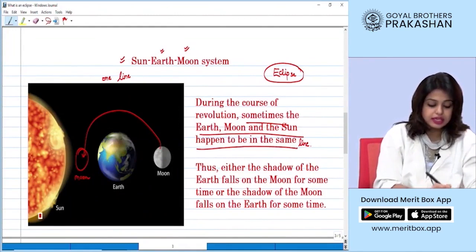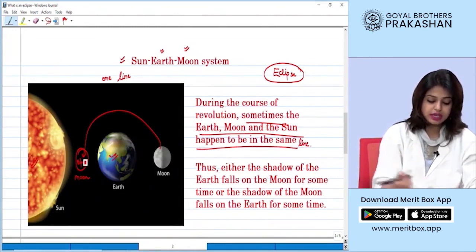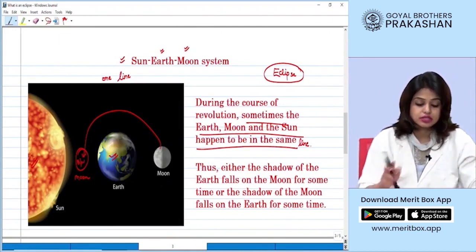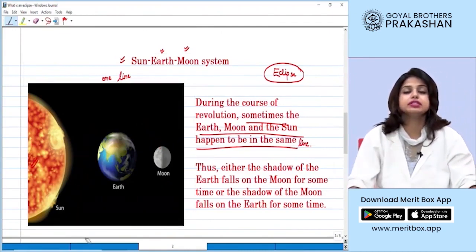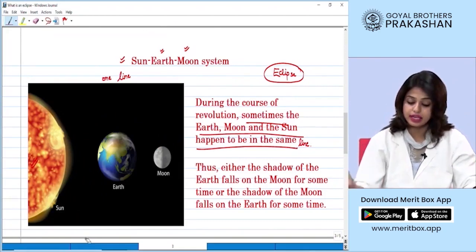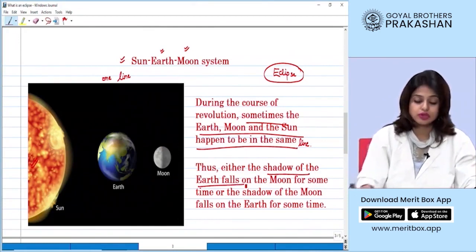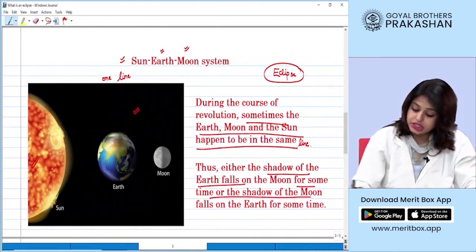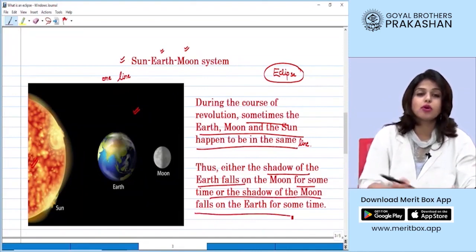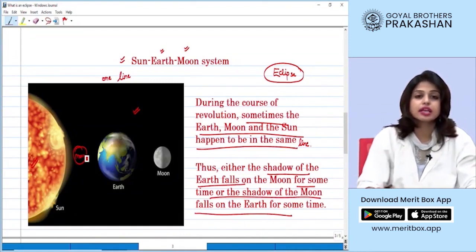And in this case, the moon becomes in between the earth and the sun. So, when the three bodies align, either the shadow of the earth falls on the moon, that is in this case, or the shadow of the moon falls on the earth, that is in this case.